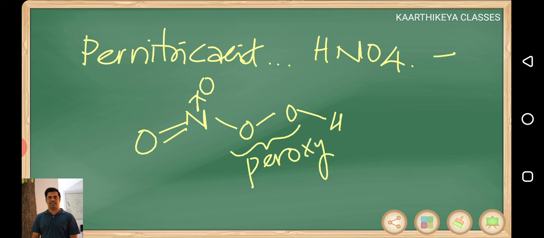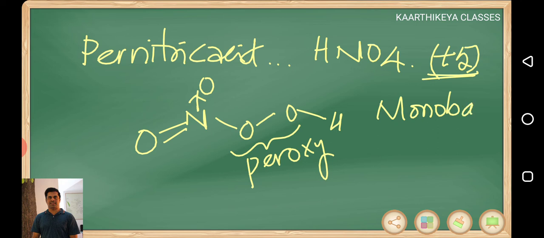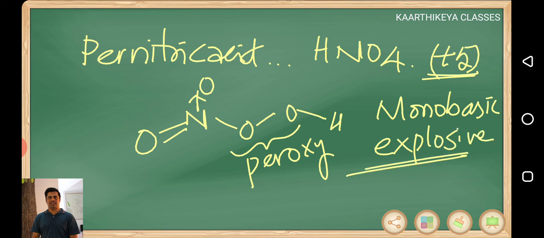So the nitrogen oxidation state here is +5 only. Don't think +7. There is a peroxy linkage, but it is +5 only. Only one OH group is there, so this is also a monobasic acid. Its salts are not required, because this is an explosive, not a stable acid. Pernitric acid will no longer exist actually, but it is possible. Pernitric acid, HNO4, oxidation state +5.